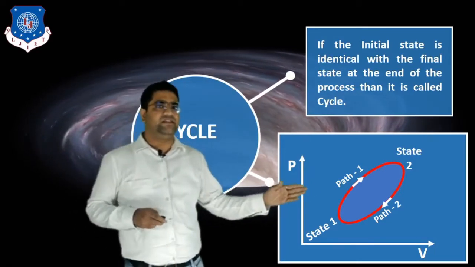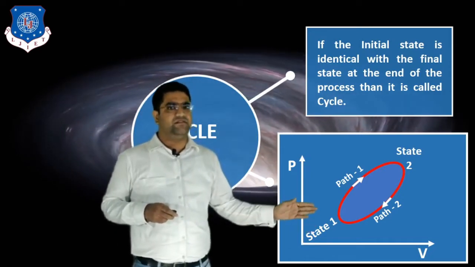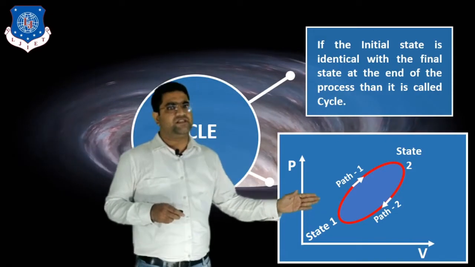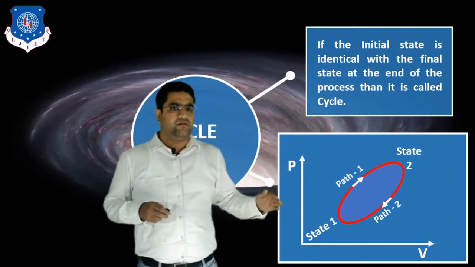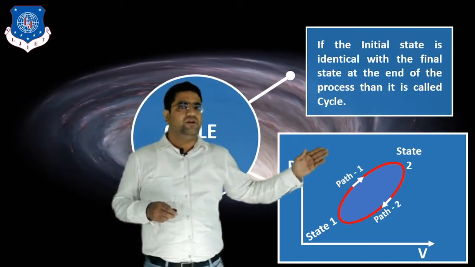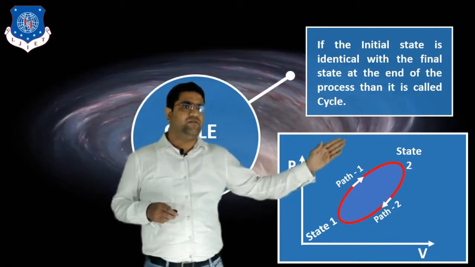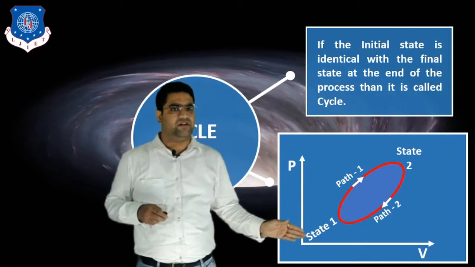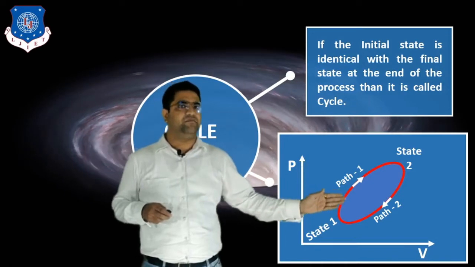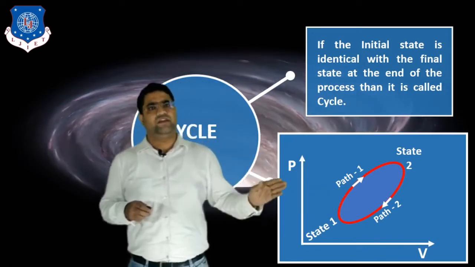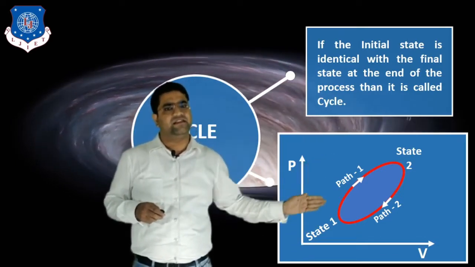Okay, so we can understand this by this PV diagram. Here state number 1 is our initial state. Then one process occurs and the system reaches state number 2. For reaching state number 1 to state number 2, we take one path, that is called path number 1. Finally, from state number 2 again we reach state number 1. For reaching from state number 2 to state number 1, we take a second path, that is path number 2. So we can say that our initial state and the final state is state number 1. Then the cycle is completed.